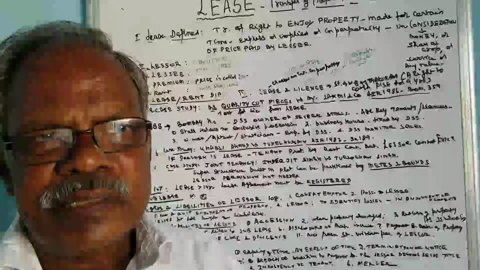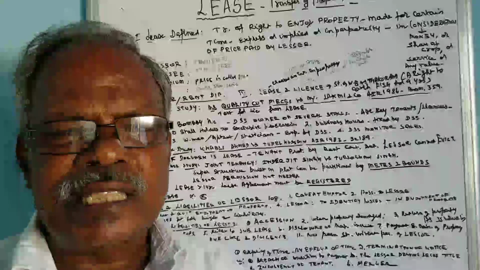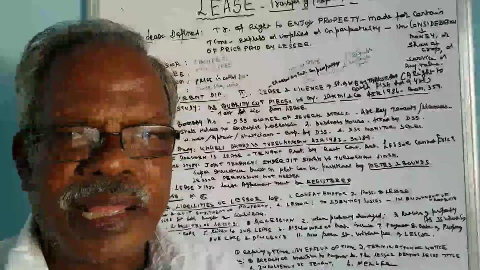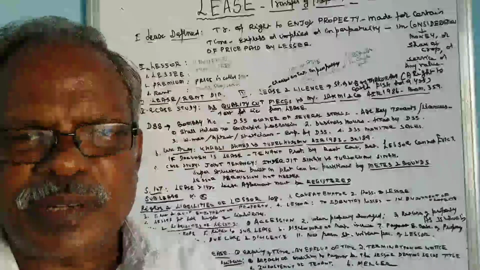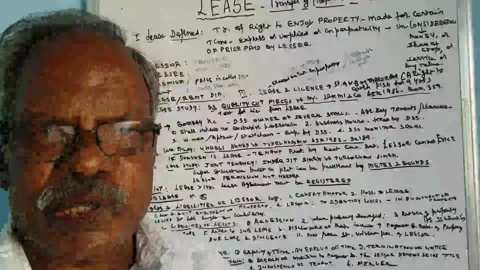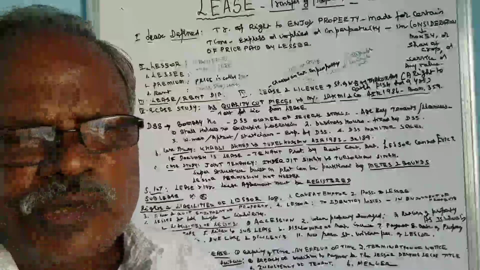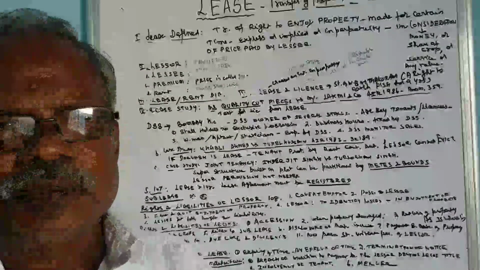The whole world has to respect that property, that is called right in rem. Suppose I am holding the title, that is the property ownership, and I give the possessory right, that is the right for the enjoyment of the property, to another. That is called possessory right. Usually the possessory right is one-tenth of ownership.